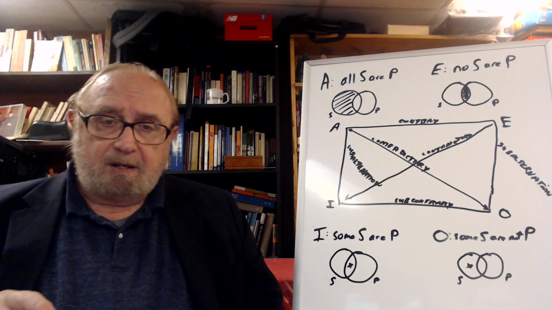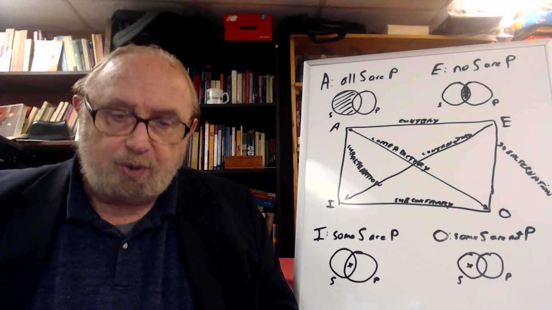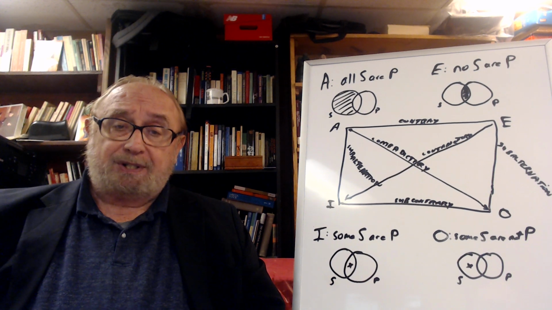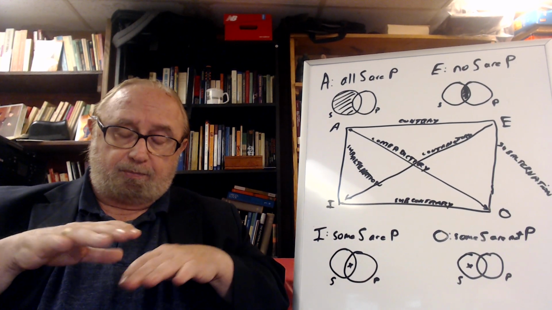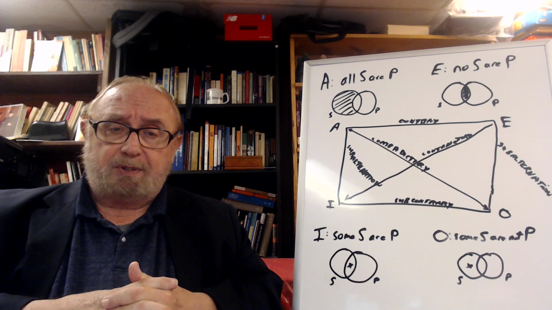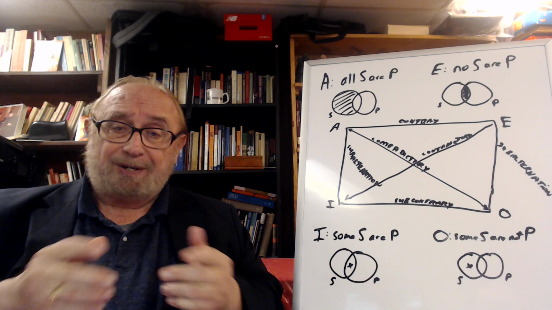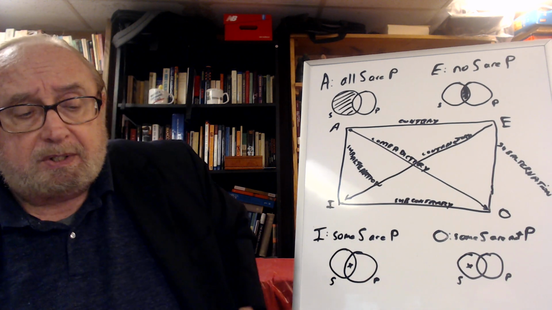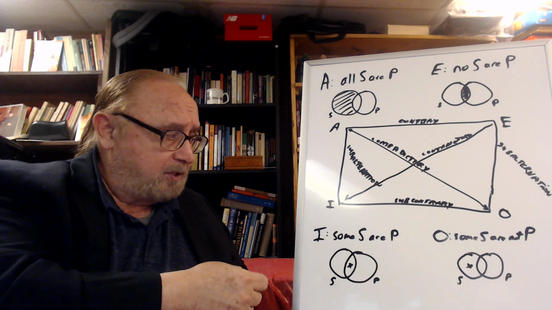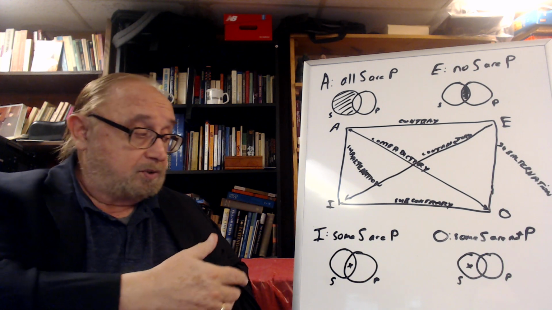Now, this will become more useful information when we go on to talk about categorical syllogisms, or how different sets of statements relate to one another. Distribution is an important element in understanding formal logic, particularly categorical syllogisms. Now, to go on to the I statements, which say that some things are part of another set of things. So there are some dogs that have black hair.